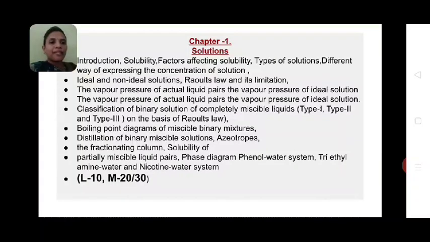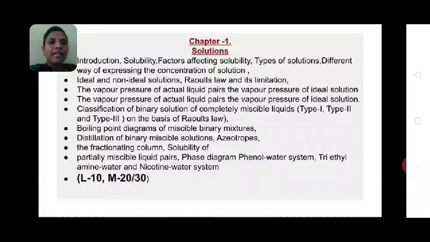So in this solution chapter, the first subtopic we will see is introduction, then solubility, then factors affecting solubility, then types of solution, different ways of expressing the concentration of solution. After then we will learn about ideal and non-ideal solution, Raoult law and its limitation.